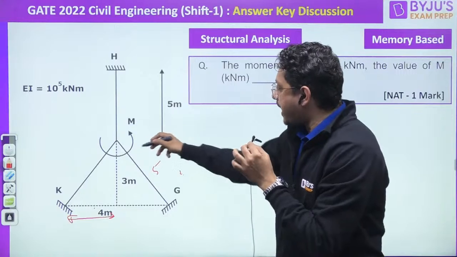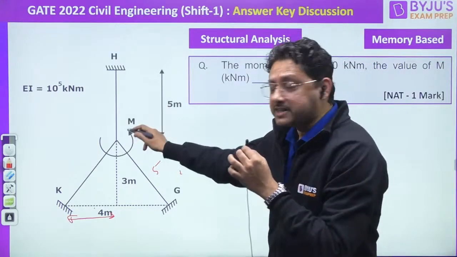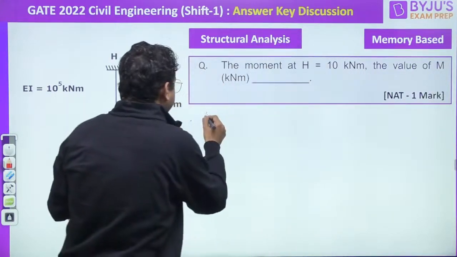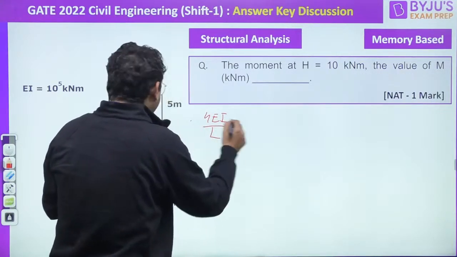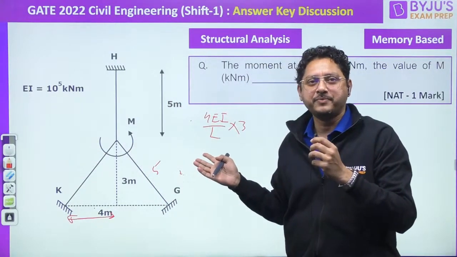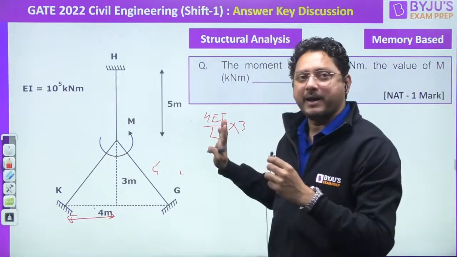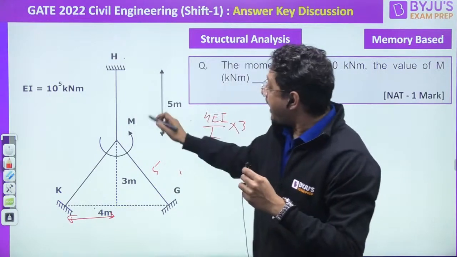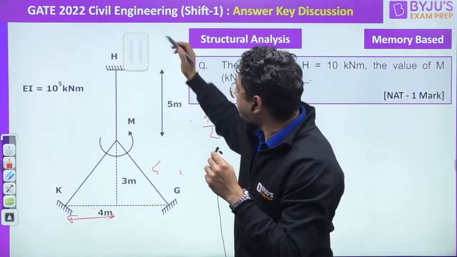You already know that 4EI by L, 4EI by L, 4EI by L, correct or not? Then the total will be the rotational stiffness at this location. Tell me, what is the rotational stiffness at this location? So it is 4EI by L multiplied by 3. Why? Because everyone has the same stiffness, 4EI by L only. So the moment will be distributed equally to each and every member. So M by 3 will come to the member HM, and then half of that will be carried forward. That will now become M by 6.